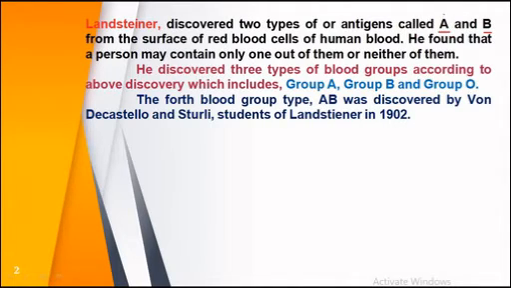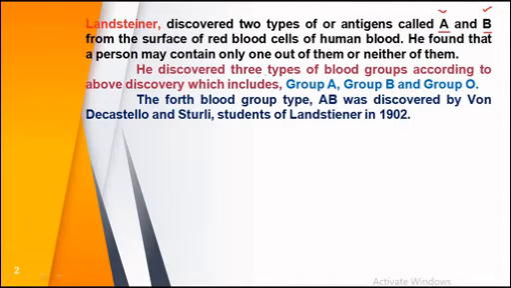So there are three cases that can be seen. The RBC of a person contains either antigen A or antigen B. Both of these antigens are never present on the RBCs of a person. Otherwise it will contain none of these, meaning neither A nor B. So according to Landsteiner, three types of blood groups are present in human beings.